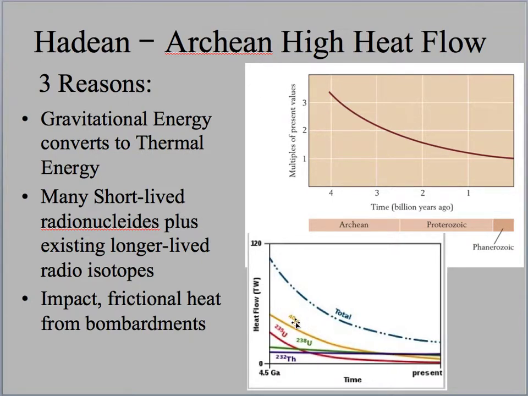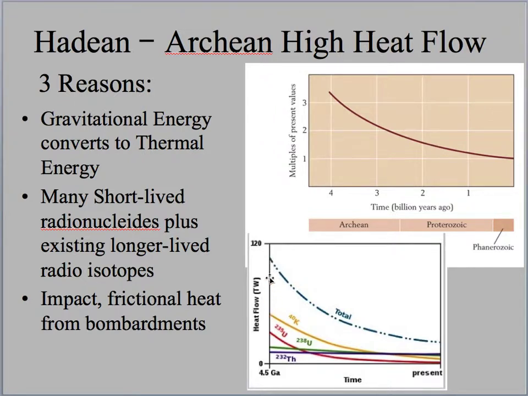So today the main nuclides that are contributing heat to Earth are potassium-40, uranium-238, thorium-232, and to a little extent uranium-235. Remember, radioactivity produces this extra heat. And note that in the Archaean or Hadean 4.5 billion years ago, these radioactive elements do not account for all the heat that was going on.